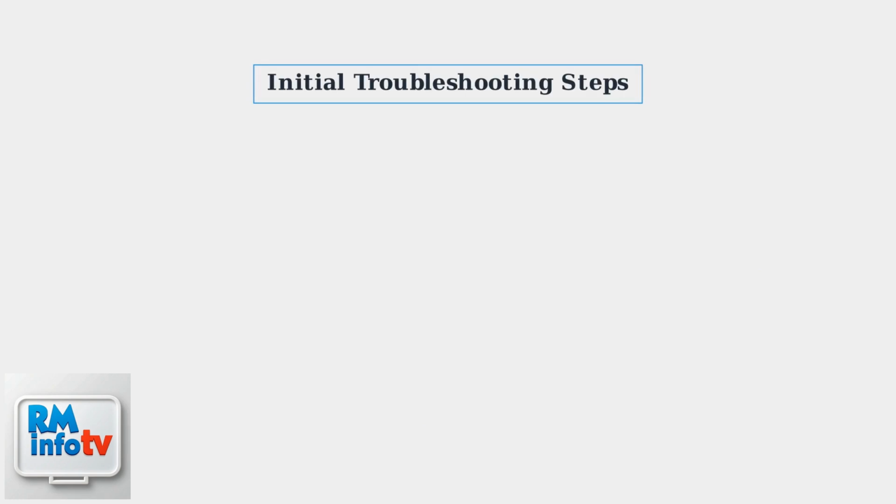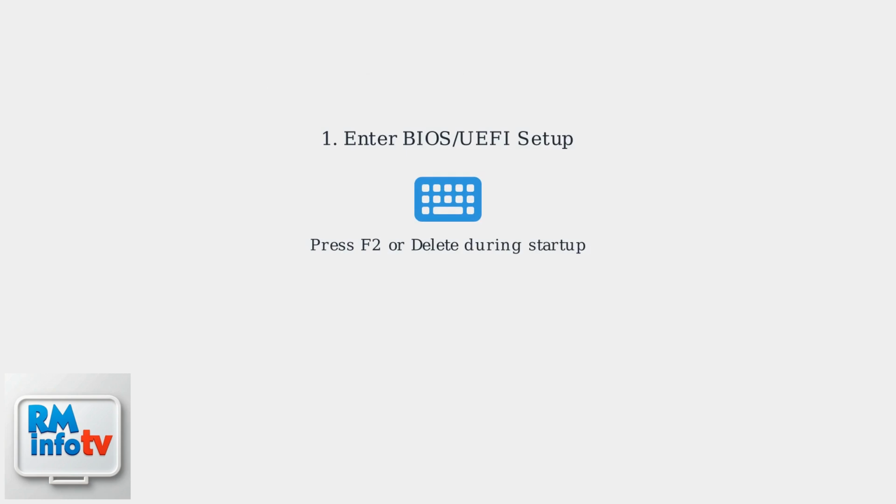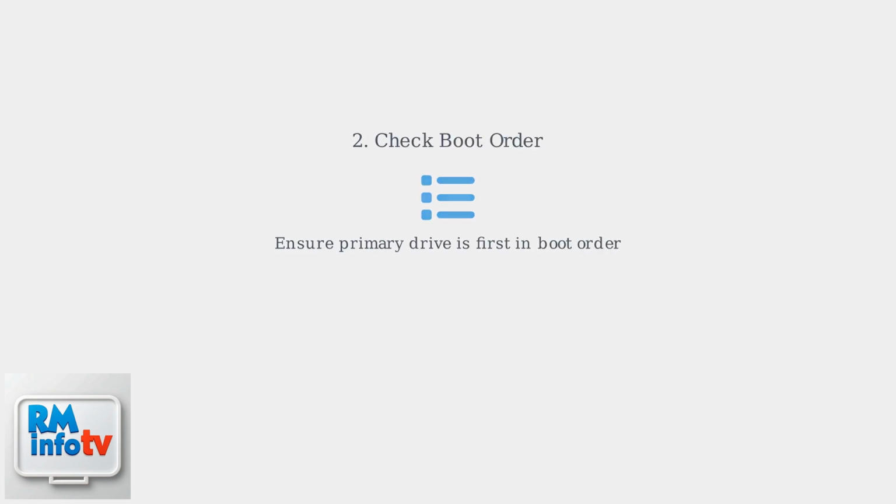When troubleshooting the no boot device found error on Asus devices, start with initial steps to diagnose the issue. First, enter the BIOS or UEFI setup. Restart your Asus device and press the F2 or Delete key during startup, usually when the Asus logo appears. Once in BIOS, check the boot order settings. Make sure your primary hard drive or SSD is listed as the first boot device.